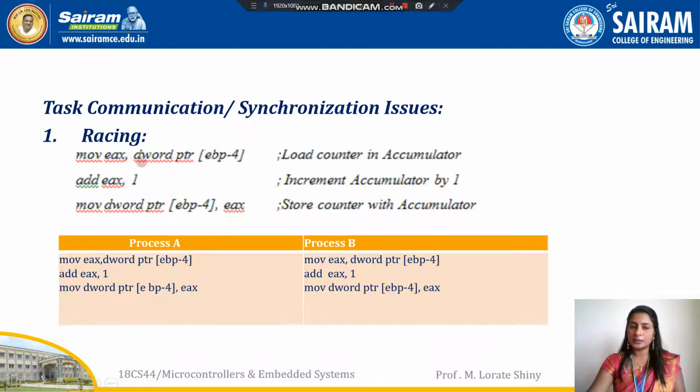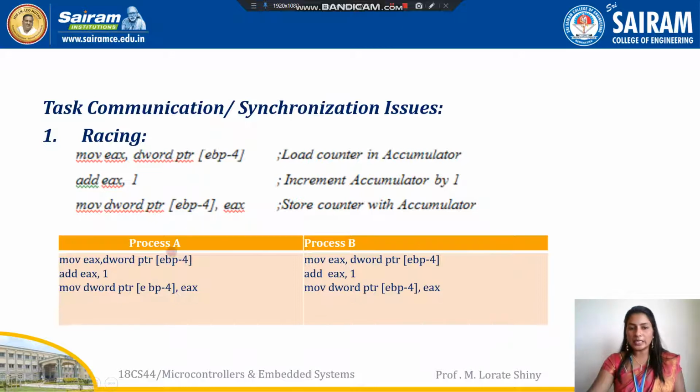In the first instruction, the counter variable is loaded to the accumulator register EAX. The counter variable is pointed to by the base pointer BP. Once the counter variable is loaded, it is incremented by using the addition instruction. So this is nothing but the counter plus plus operation. Once the accumulator register is incremented, it is stored again in the memory location which is pointed to by the base pointer.